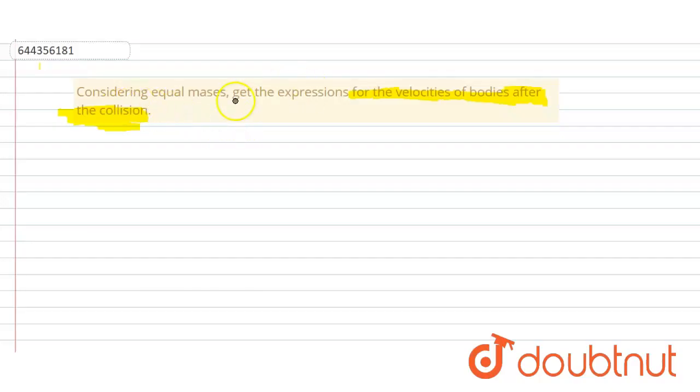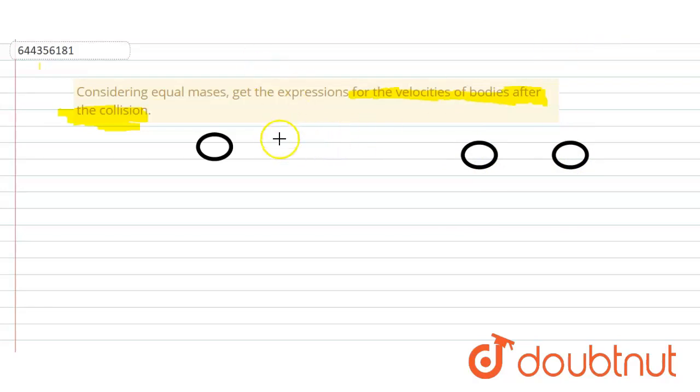Now considering equal masses, get the expression for the velocities of bodies after the collision. Now let us suppose we are taking two masses. One is mass m1, another is mass m2. And we are showing the condition before collision and after collision, right? So this is our masses,